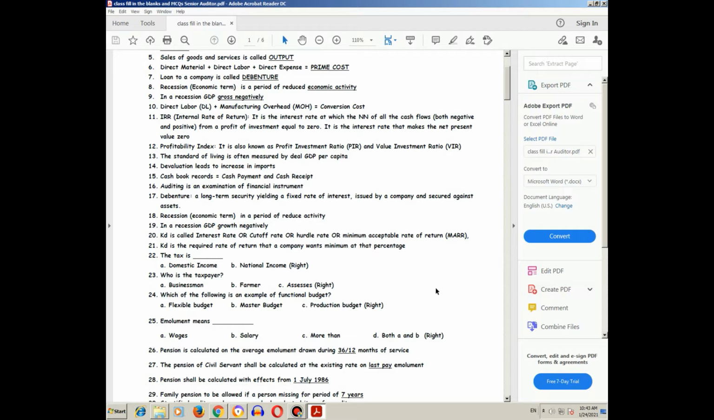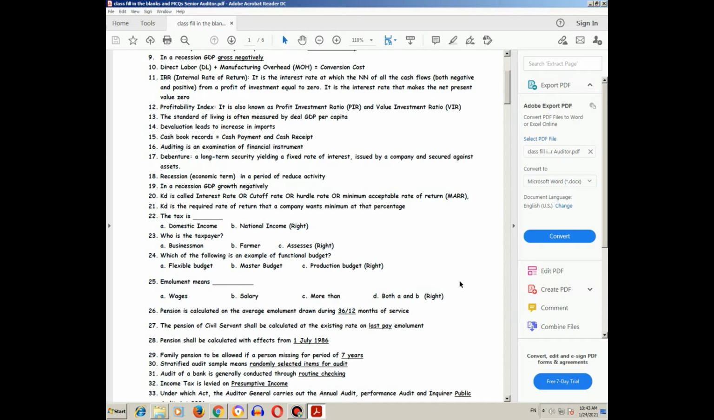The tax is national income. Who is the taxpayer? Taxpayer. Which of the following is an example of functional budget? Production budget.